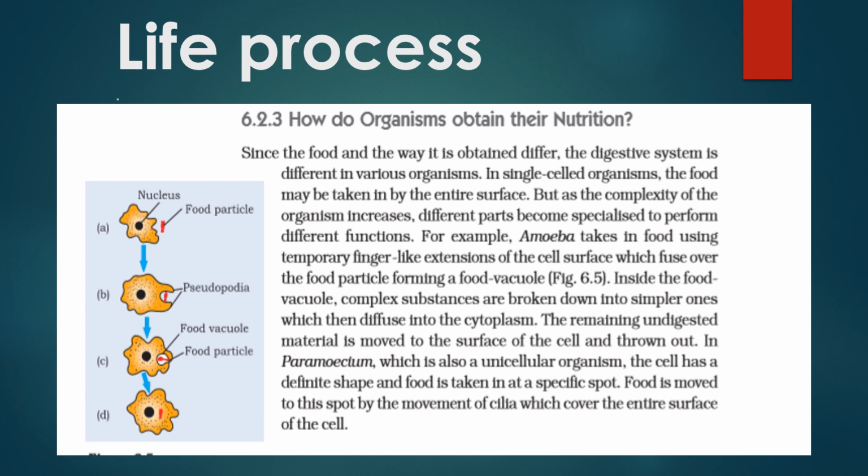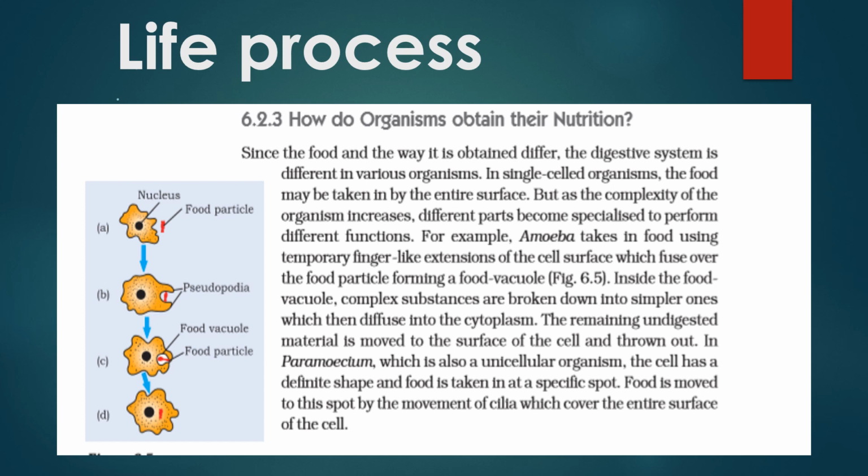Amoeba moves and captures food by pushing out many finger-like extensions or projections from the outer surface of its body, and that is called pseudopodia. When an amoeba senses food, it starts expanding its pseudopodia around the food particles and engulfs them. The engulfed food is taken into the cell in a small cavity called a food vacuole.